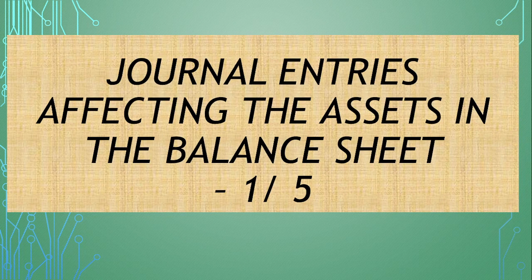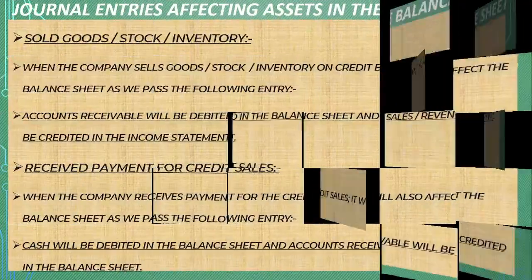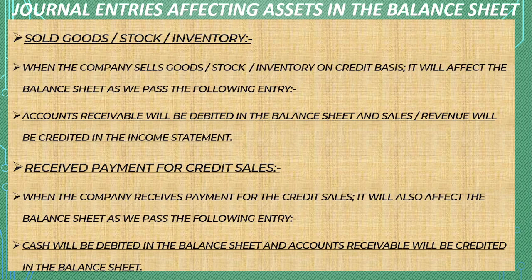Journal entries affecting the assets in the balance sheet, 1 of 5. Sold goods or stock or inventory. When the company sells goods or stock or inventory on credit basis, it will affect the balance sheet as we pass the following entry. Accounts receivable will be debited in the balance sheet and sales or revenue will be credited in the income statement.